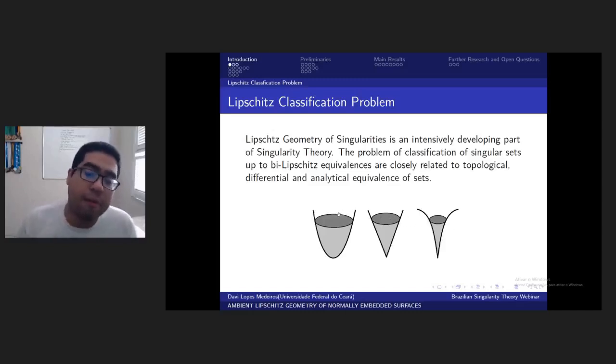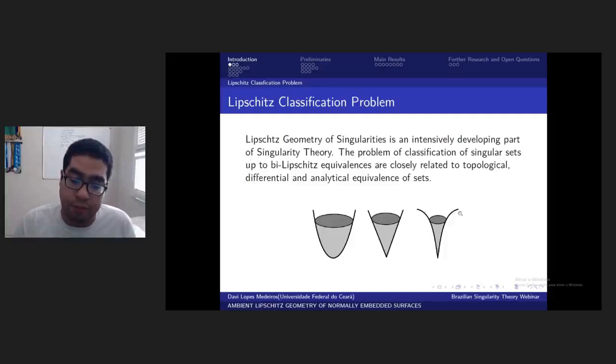However, from the Lipschitz point of view, which is intermediate between topological and differential equivalence, the first two diagrams are morally the same. They are bi-Lipschitz equivalent, but you can capture contact orders between them.